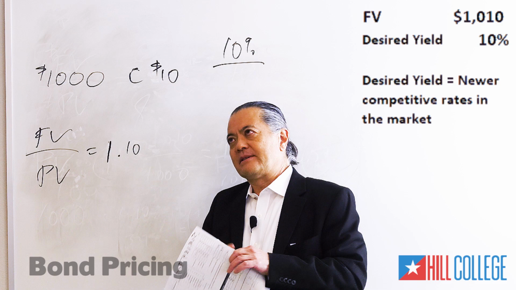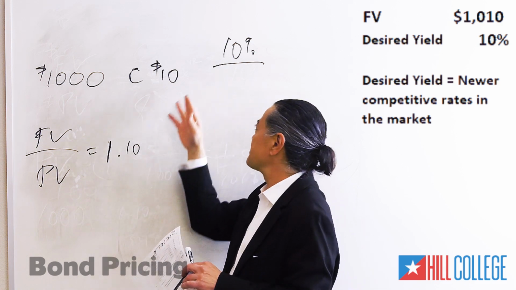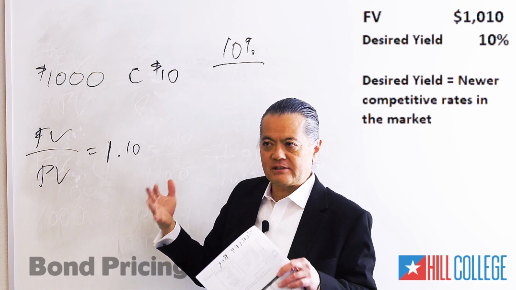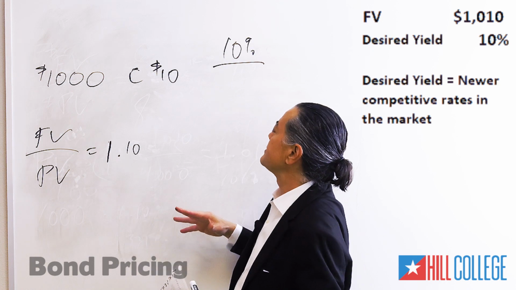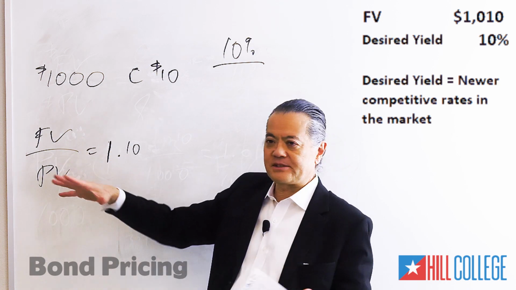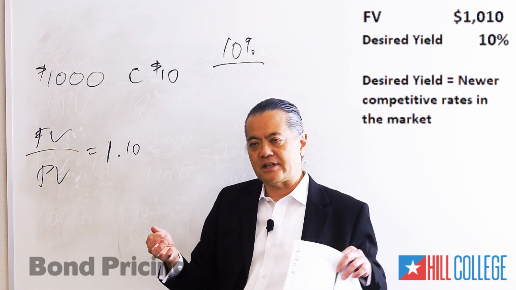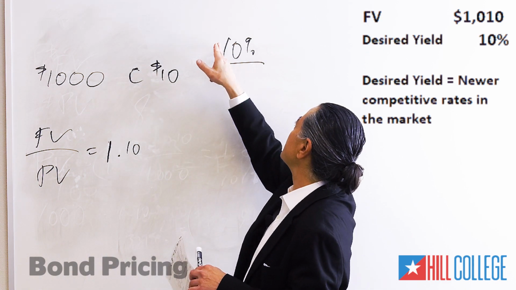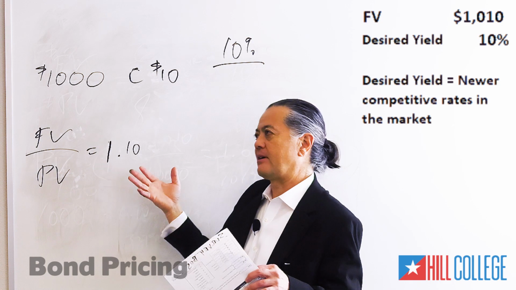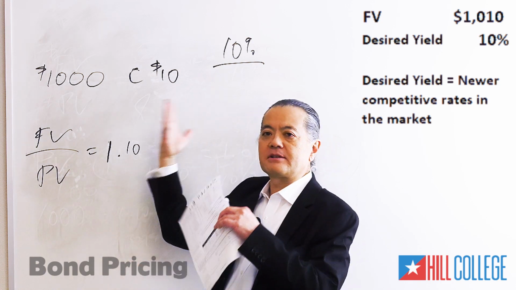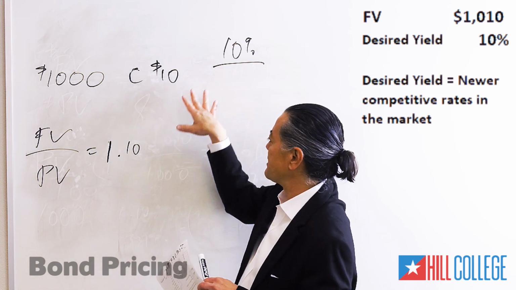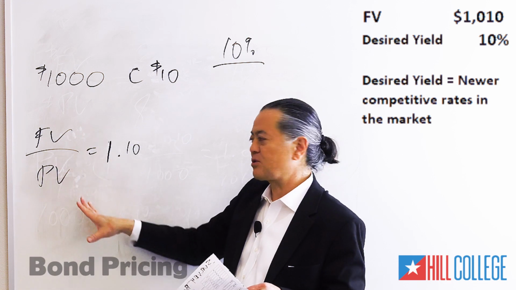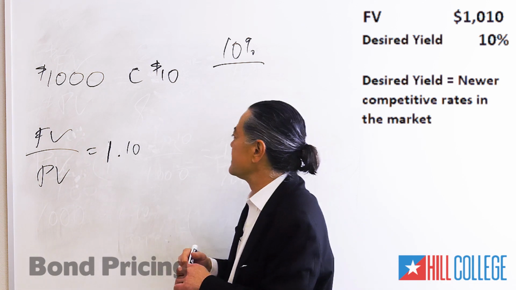Well, these alternative investments out there are always changing. Interest rates are changing. So bonds are fixed. Bonds are contracts, and you can't change them. So when 10% is offered out there, investors want those kinds of investments, those bonds. But they can also make 10% out of your own bond.